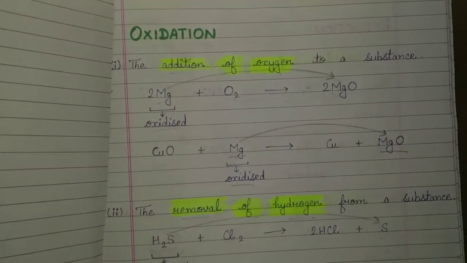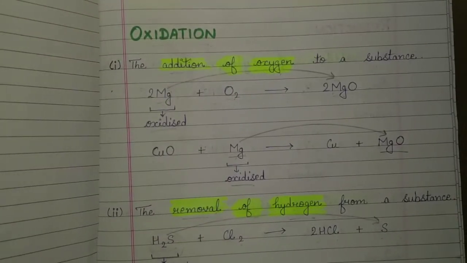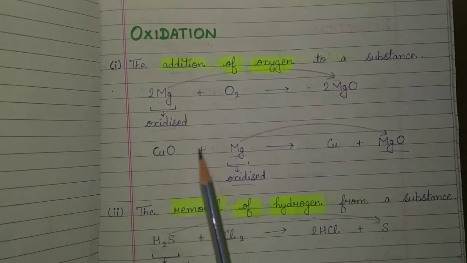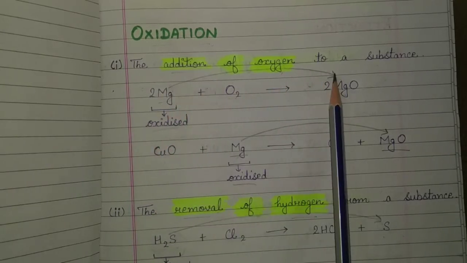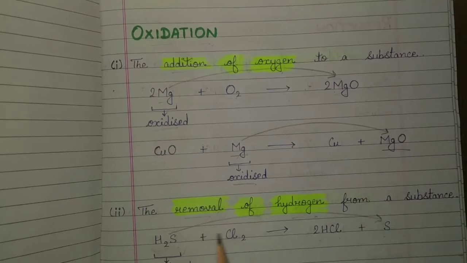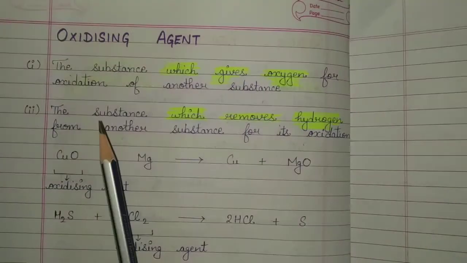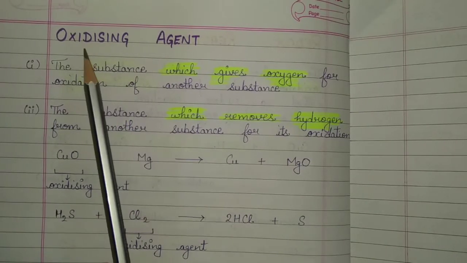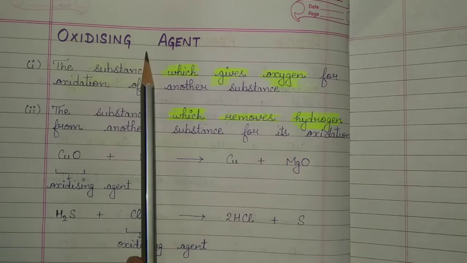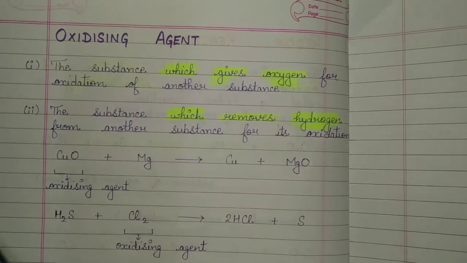So we are having two definitions of oxidation here. Oxidation is defined as a process which involves addition of oxygen to a substance or removal of hydrogen from a substance. Oxidation does not occur by itself. It is carried out by some substances called oxidizing agents. So what is an oxidizing agent?